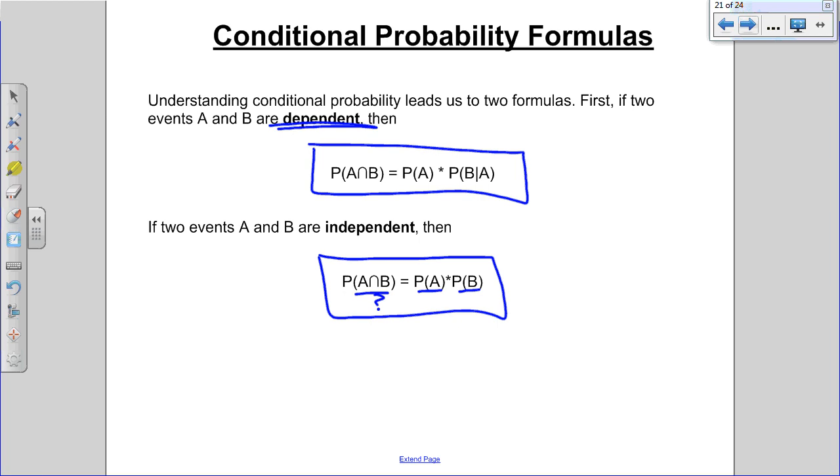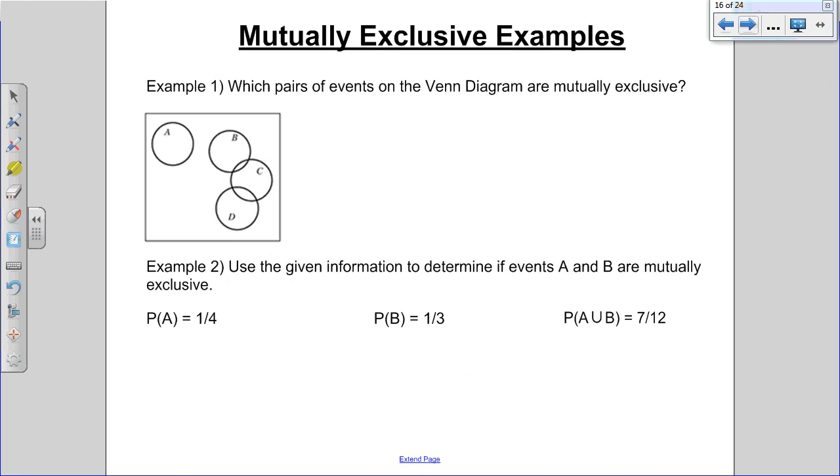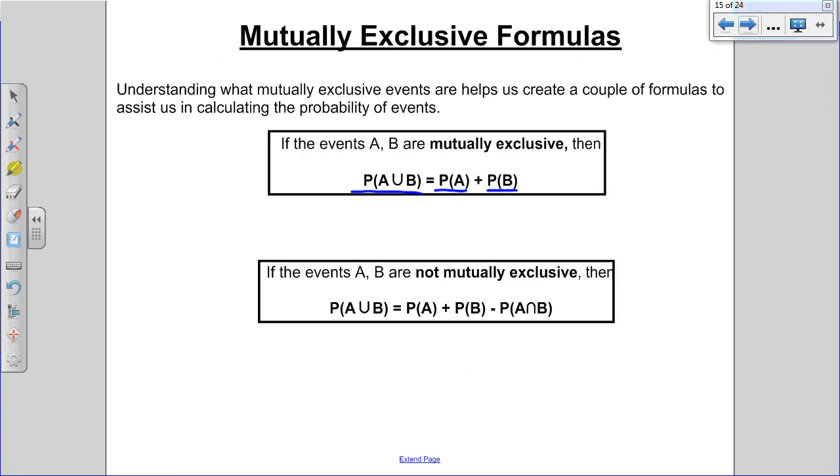To do that, you link back to your other formulas. You do know A or B, A, and B, but you don't know A and B. So you can rearrange this formula to figure out what A and B is.